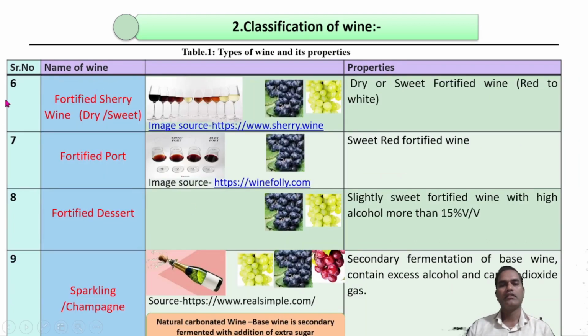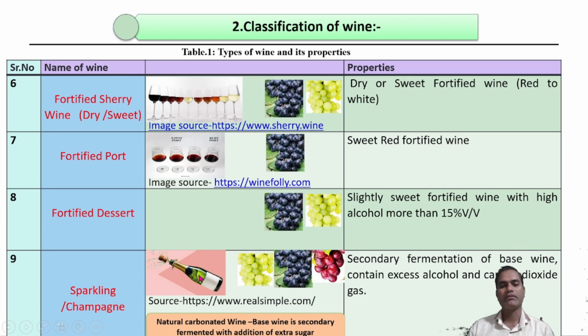Then the second category is the fortified wine, involving sherry, port, and dessert wines. These are the main three types. Sherry may be dry or sweet, and red or white in color. Port wine is made only from red grapes, and dessert wines may be red or white, containing an excess alcohol percentage compared to others, more than 15%.